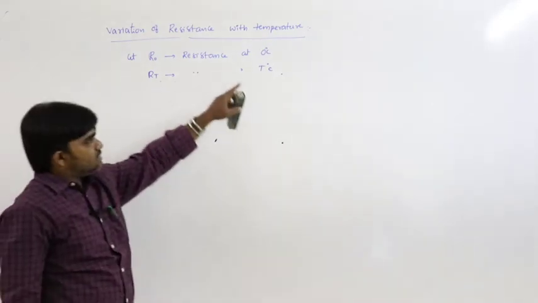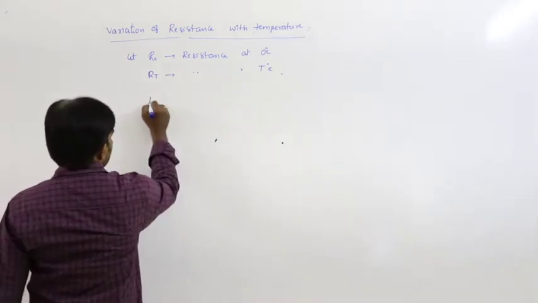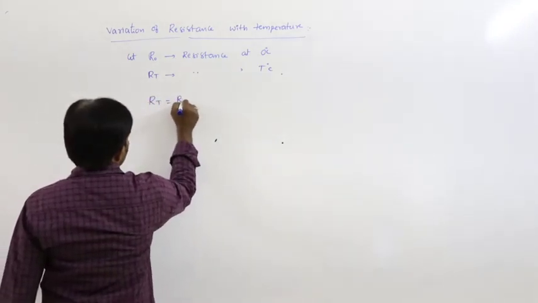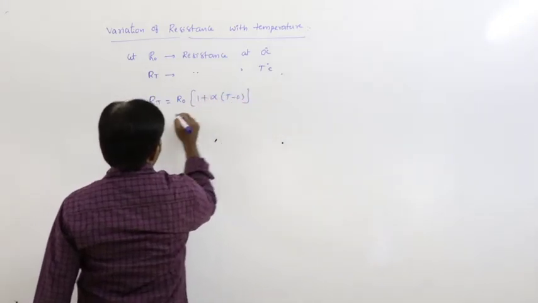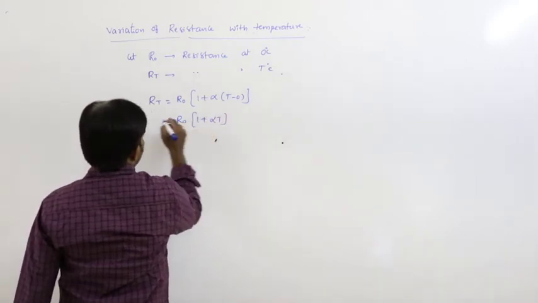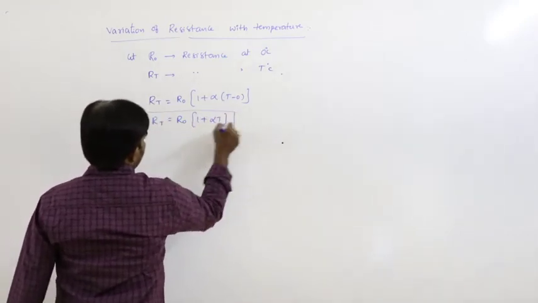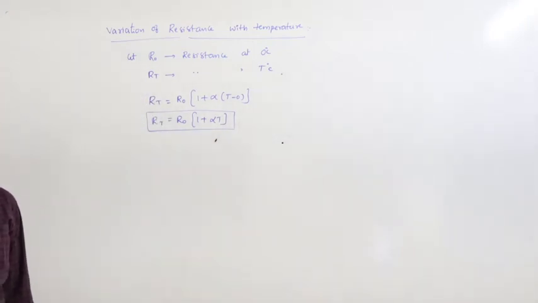Now we can write R_T is equal to R naught into 1 plus alpha into (T minus 0), that is, R_T is equal to R naught into 1 plus alpha T.